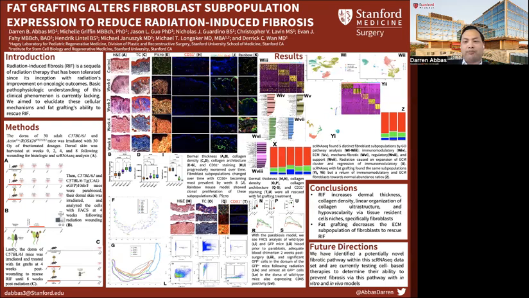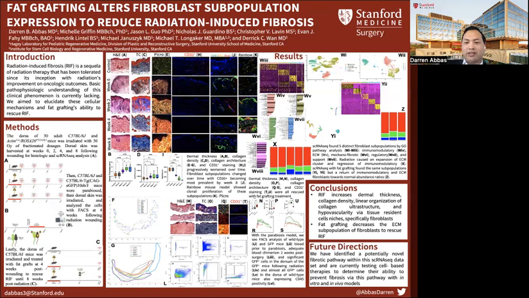Following radiation of the dorsum, the irradiated GFP mice skin had greater than 44% of GFP-positive cells, while the irradiated wild-type mice skin only had 3.73% of GFP-positive cells. And 3.7% of that 3.73% of GFP-positive cells were also found to be CD45 positive, which signified that almost all the GFP-positive cells within the irradiated wild-type mouse skin were of hematopoietic origin, and shows that the cells driving these fibrotic changes were tissue-resident fibroblasts versus systemic cells.